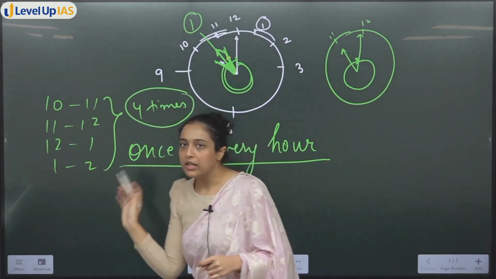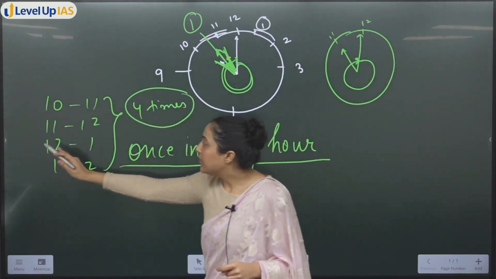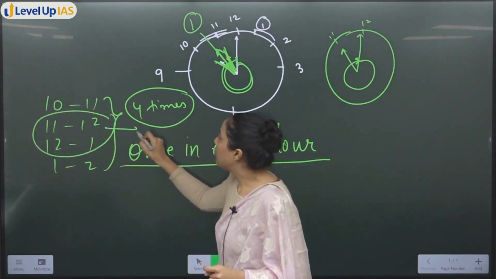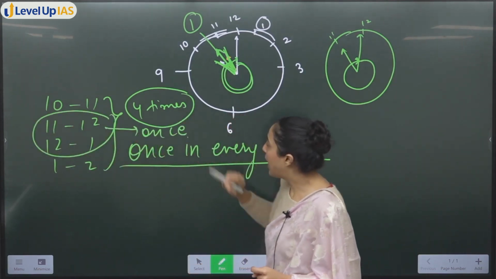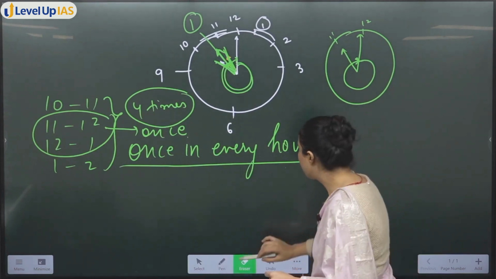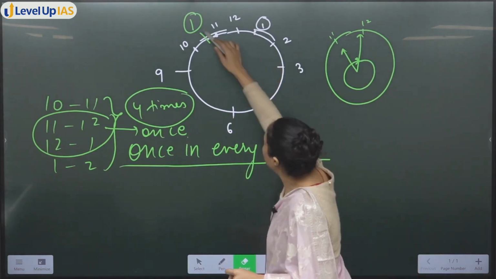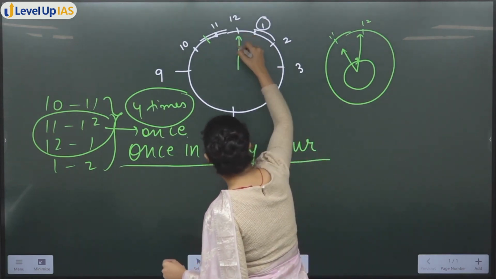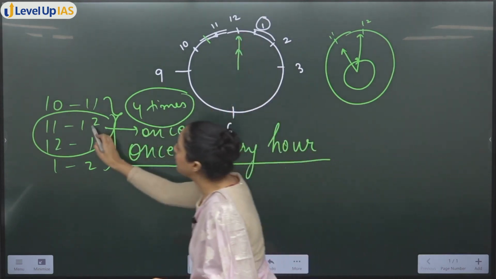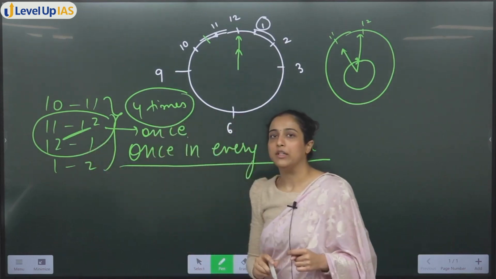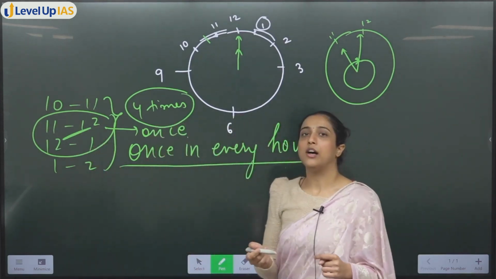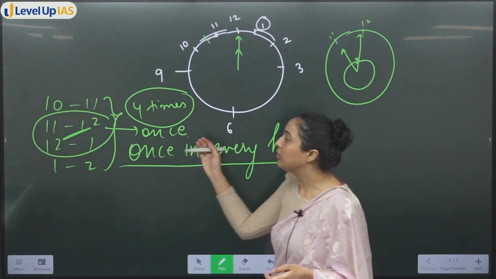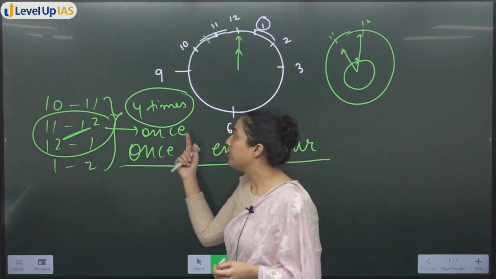But the trick in this question is कि जब 11 से 12 और 12 से 1 होते हैं, तो इसमें clock coincides only once, क्यों? Because when they coincide, they coincide at 12, ठीक है। तो अब ये 12 जो है ना, it is common for both of these time periods. So actually in every hour the minute hand and hour hand of the clock coincide, but 11 to 12, 12 to 1, they coincide only once.